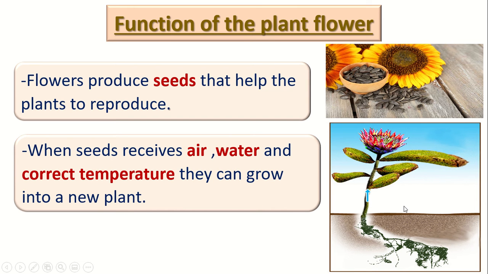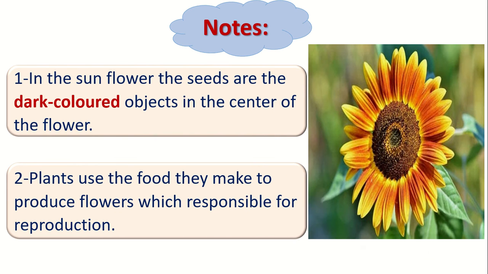And how can the seed become a new plant? We should put the seed in the soil at first. After that, the seed will receive air and water, and it needs a correct temperature. Correct temperature means not very cold and not very hot. That's how the seed can grow into another plant: by receiving air, water, and correct temperature.